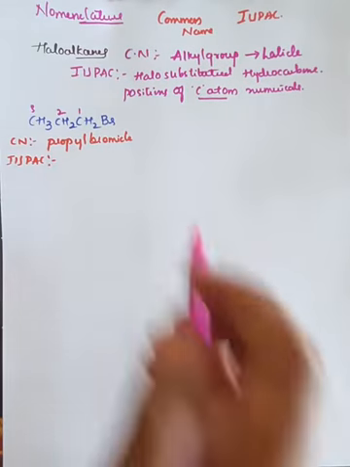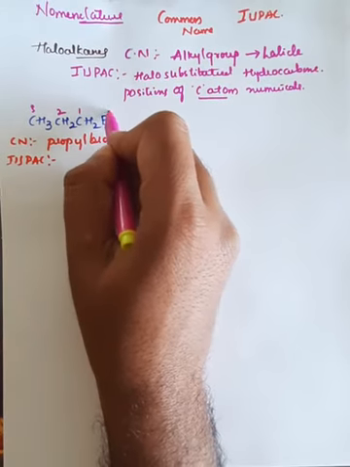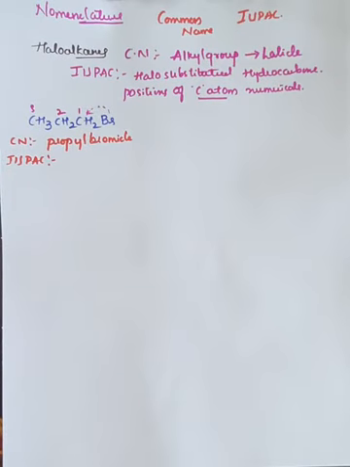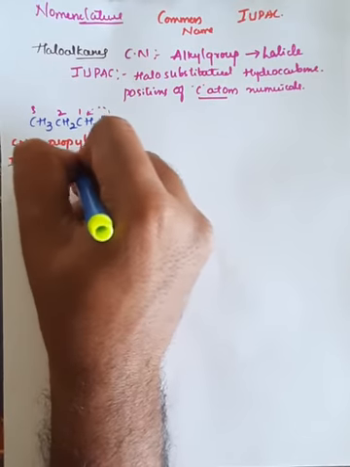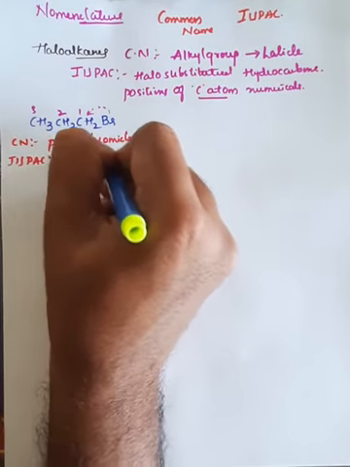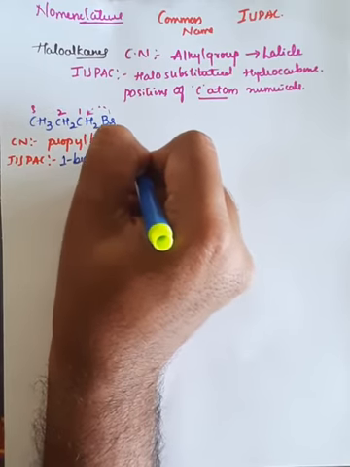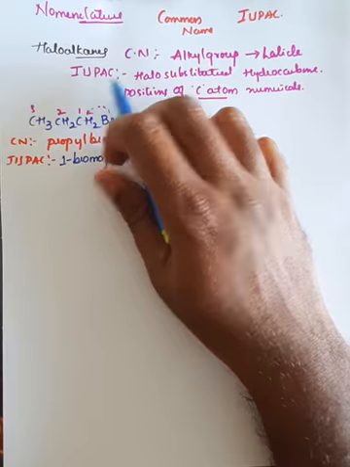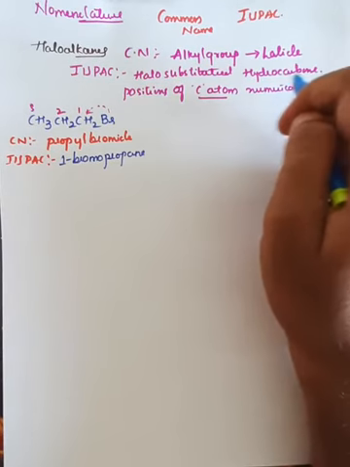Right? So here the bromine is attached to the first carbon atom. Hence the name is given as 1-bromopropane.